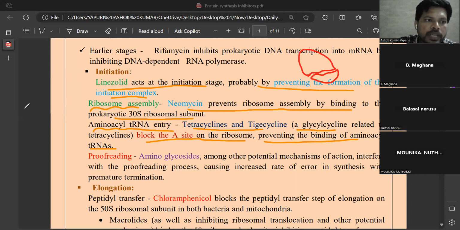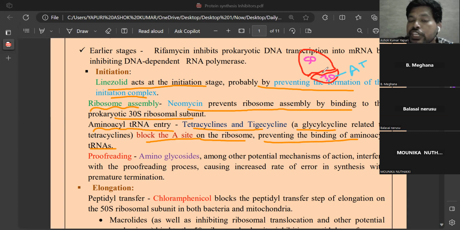So assume like this, this is a ribosomal complex, and here it is the 50s ribosomal subunit, and here it is the 30s ribosomal subunit. Drugs like aminoglycosides, tetracyclines, they inhibit protein synthesis by binding to 30s ribosomal subunits. So A means aminoglycoside, T means tetracycline, and remaining drugs like macrolides, some streptogramins, chloramphenicol, they bind to 50s ribosomal subunits.